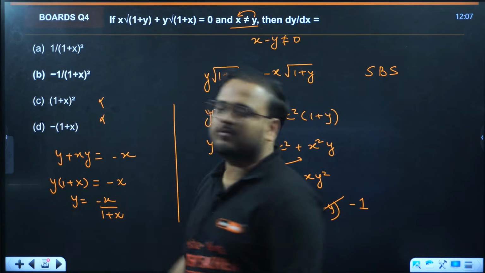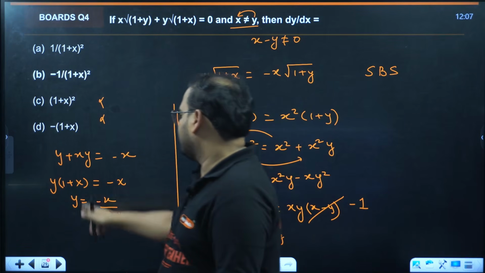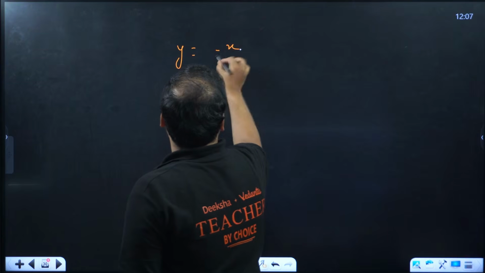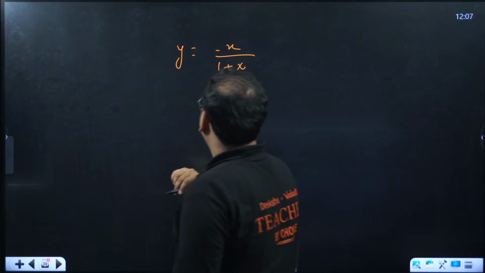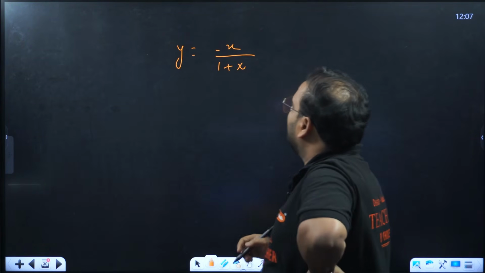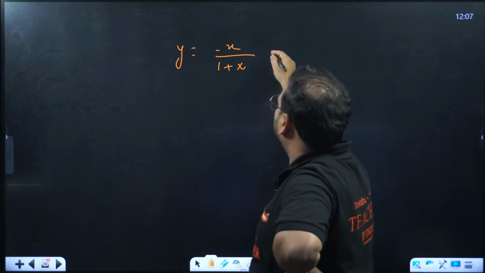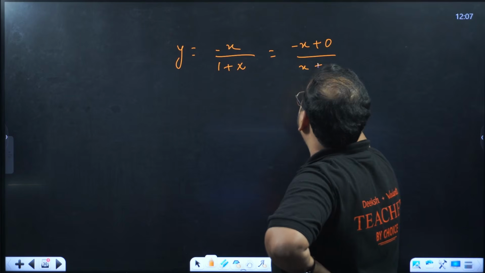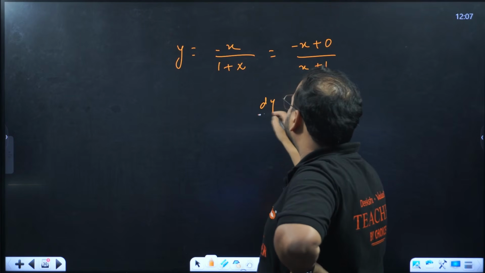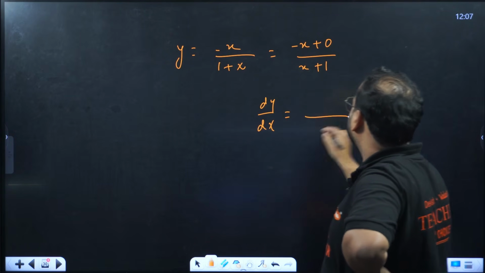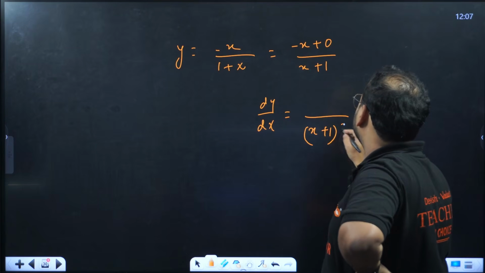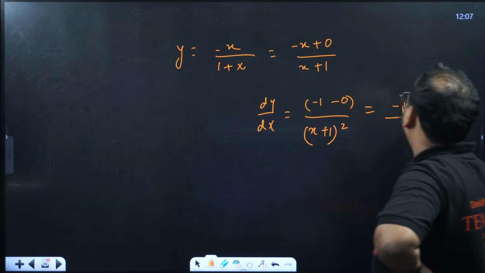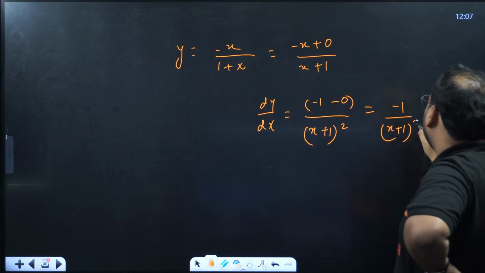This is going to be an example of the quotient rule. Let me show you. y is minus x upon 1 plus x. Let me rewrite this as minus x plus 0 upon x plus 1. The derivative of this is given by x plus 1 the whole square in the denominator, and over here minus 1 minus 0. What is the answer? Minus 1 upon x plus 1 the whole square.